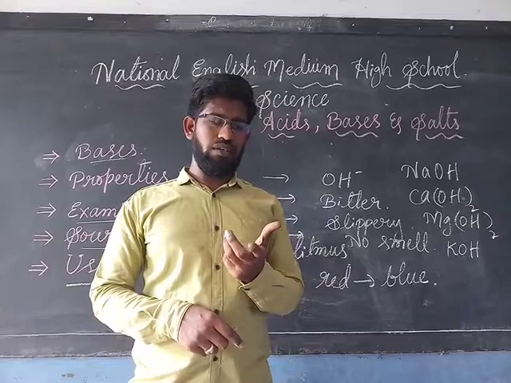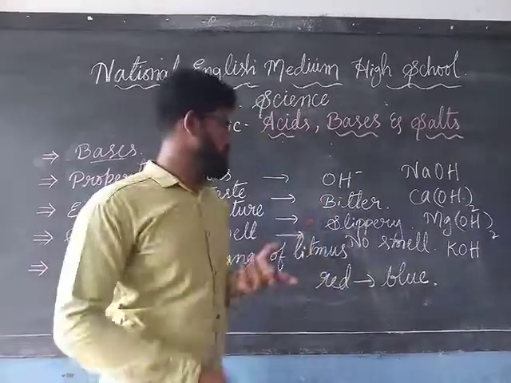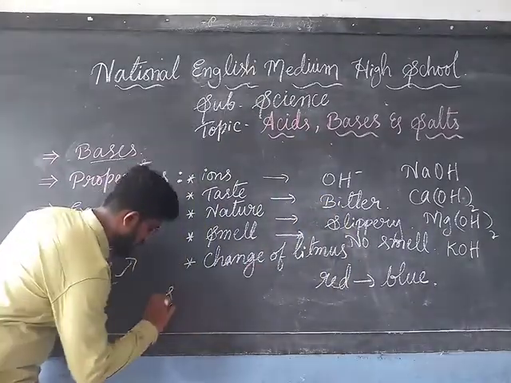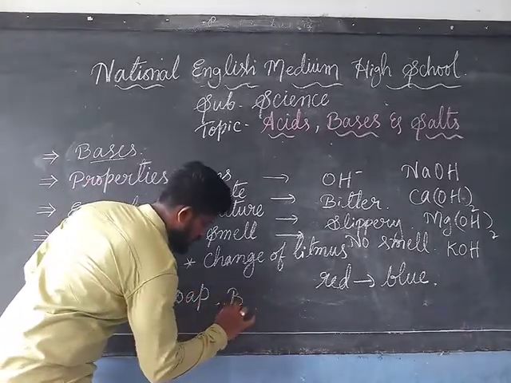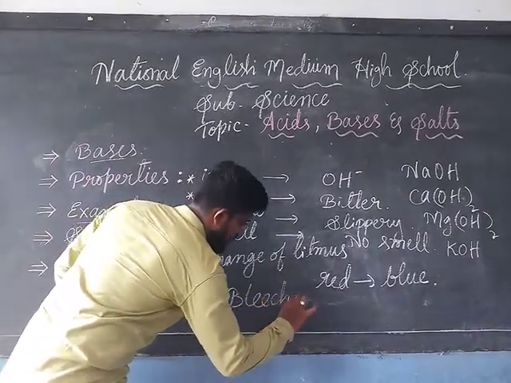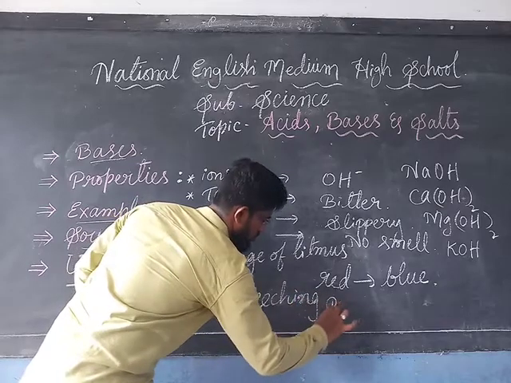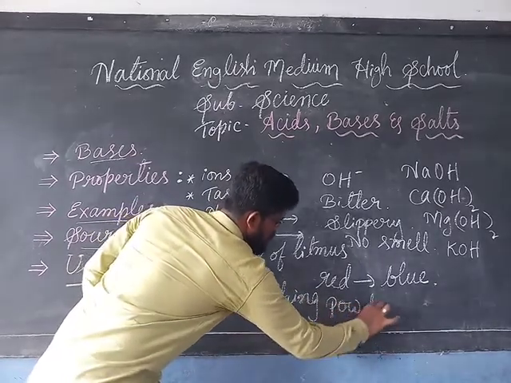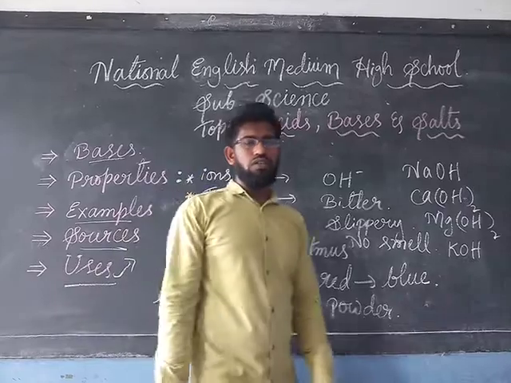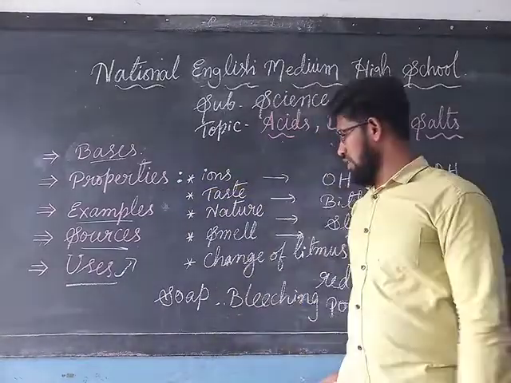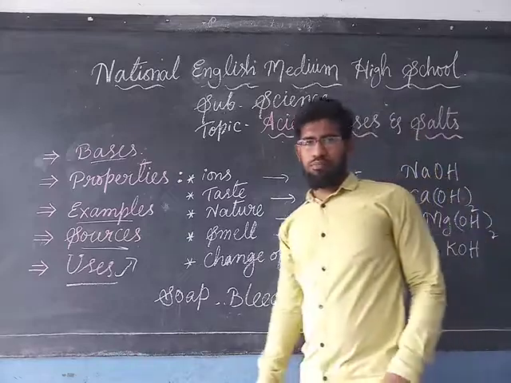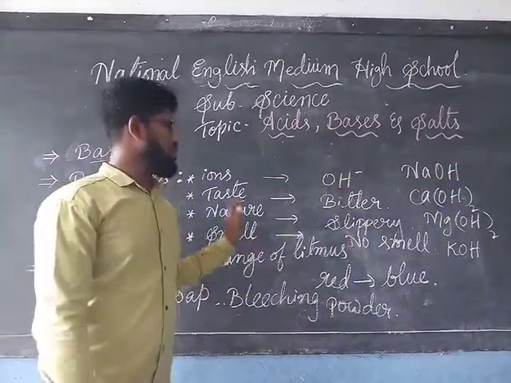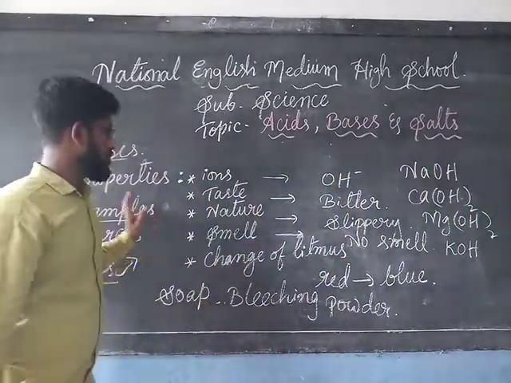Not only soaps, these bases are also used in the preparation of bleaching powder. So the bases are used in the manufacturing of soap and bleaching powder. So this is the information about the bases. Understood, everyone?